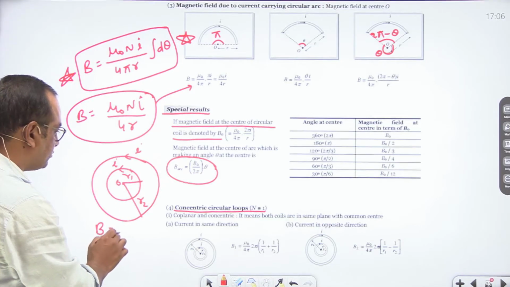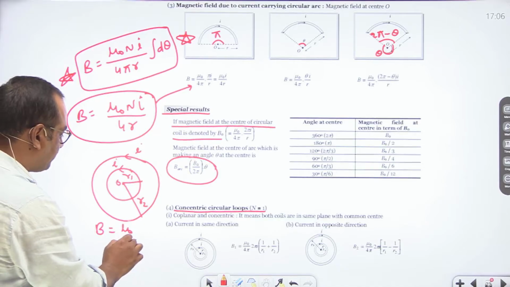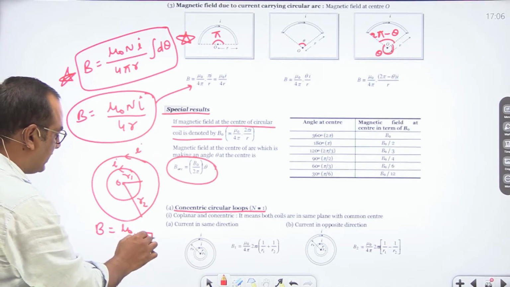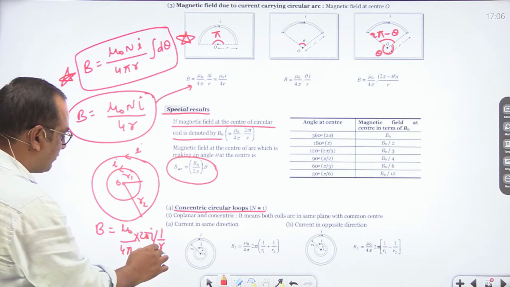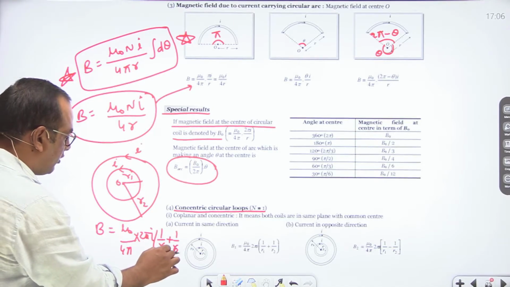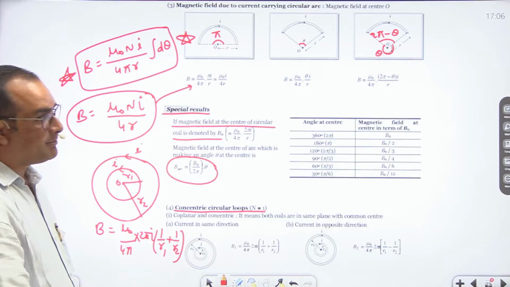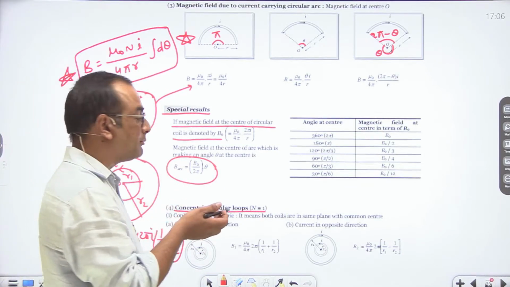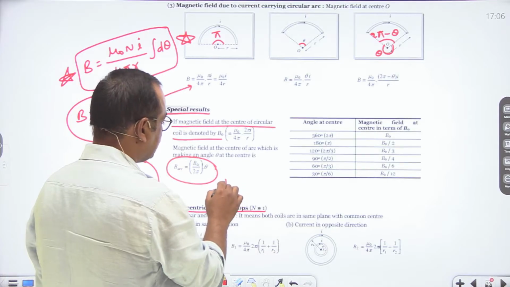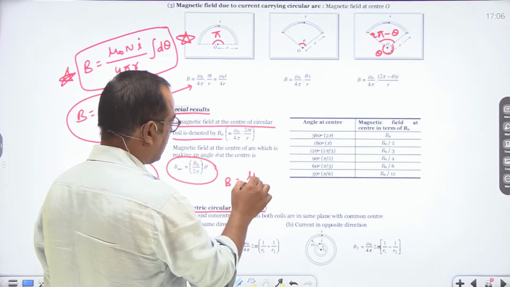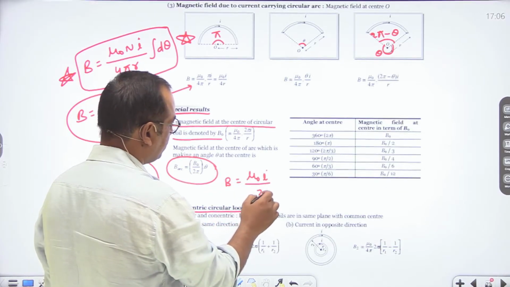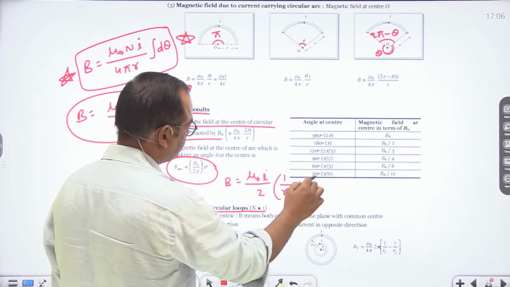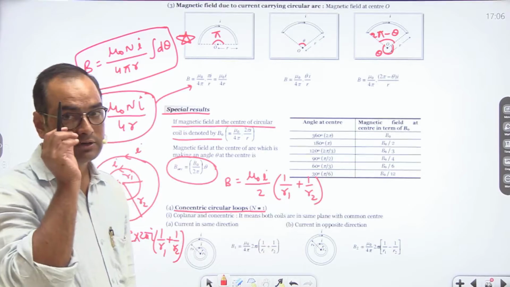B is equal to mu naught upon 4 pi into 2 pi I into 1 upon R1 plus 1 upon R2. Or you can directly say that magnetic field at the center of a circular loop is equal to mu naught N I upon 2R. Then we can say that B is equal to mu naught I upon 2 into 1 upon R1 plus 1 upon R2. So this is the general concept.